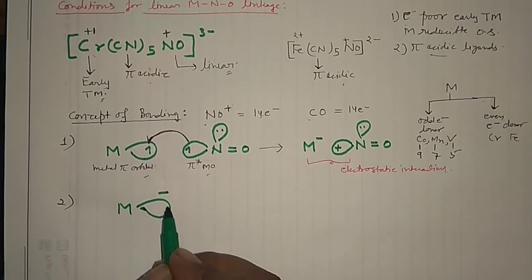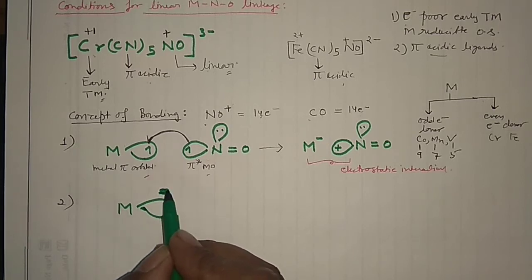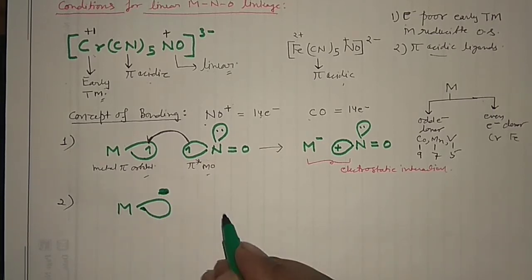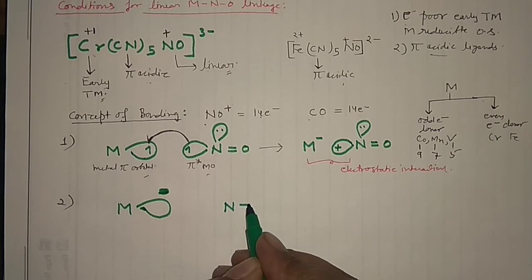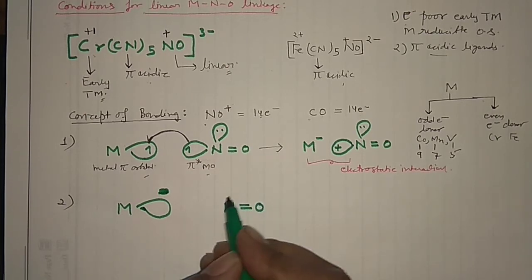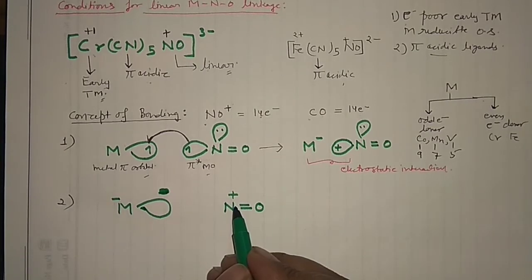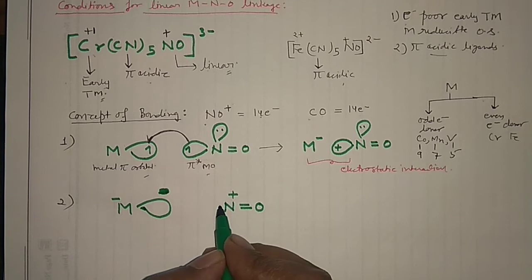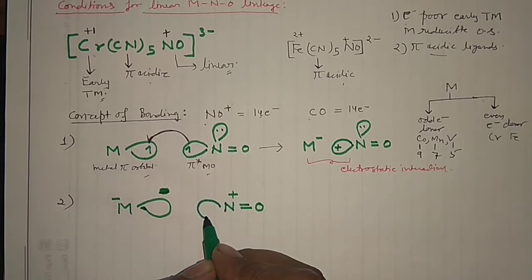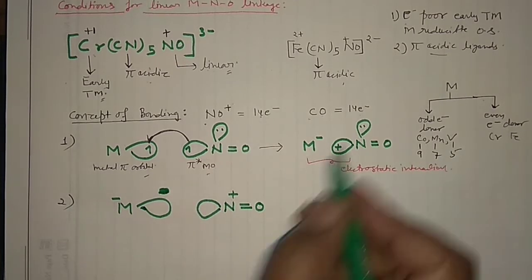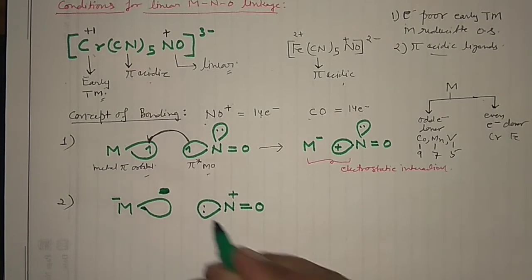Now it will also have the empty d orbital, so this would be your empty d orbital, so you can forget about this negative charge, it is already there. And then you are having nitrogen, double bond oxygen, and of course positive charge I have shown. And in that case you can see this lone pair is there.